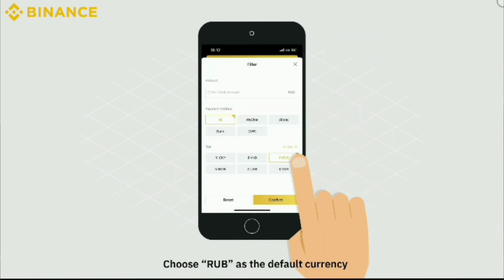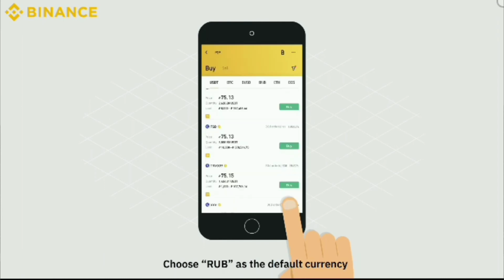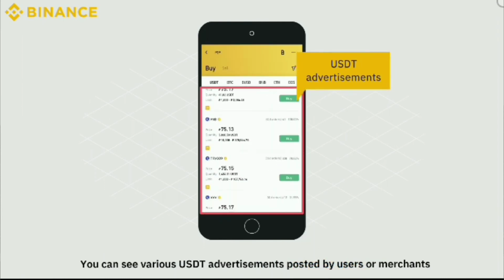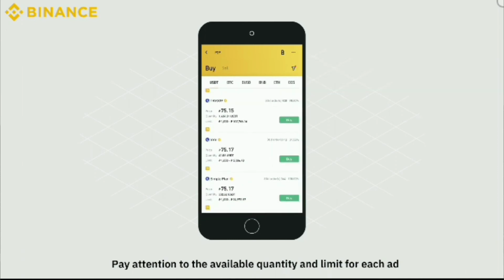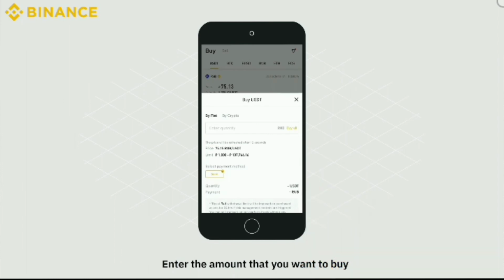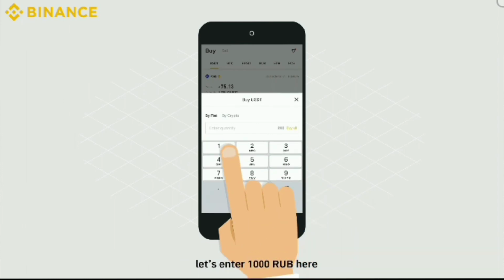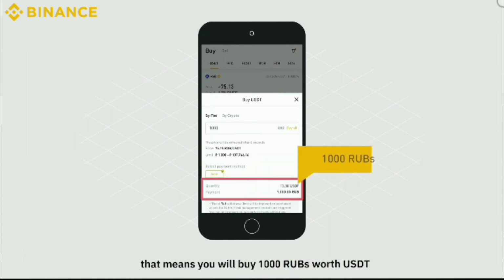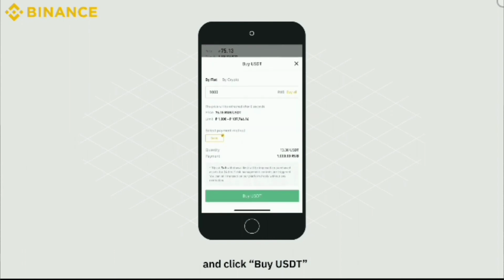Choose RUB as the default currency. You can see various USDT advertisements posted by users or merchants. Pay attention to the available quantity and limit for each ad. Choose a seller you want to trade with and click Buy to place your order. Enter the amount that you want to buy. Let's enter 1000 RUB here. That means you will buy 1000 RUBs worth of USDT and click Buy USDT.